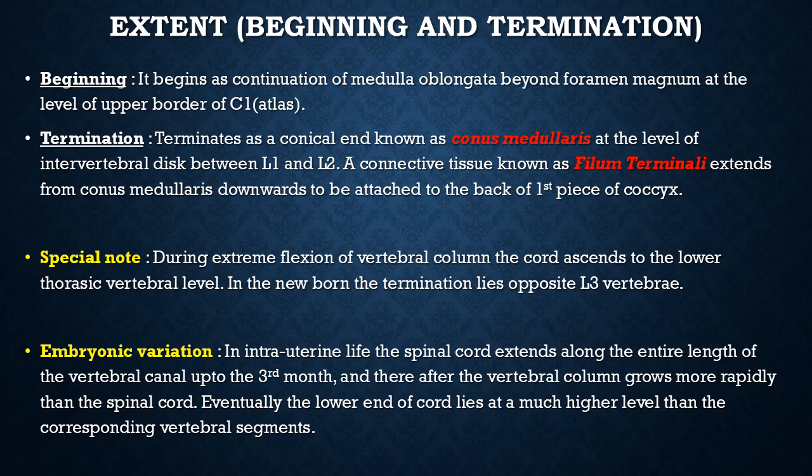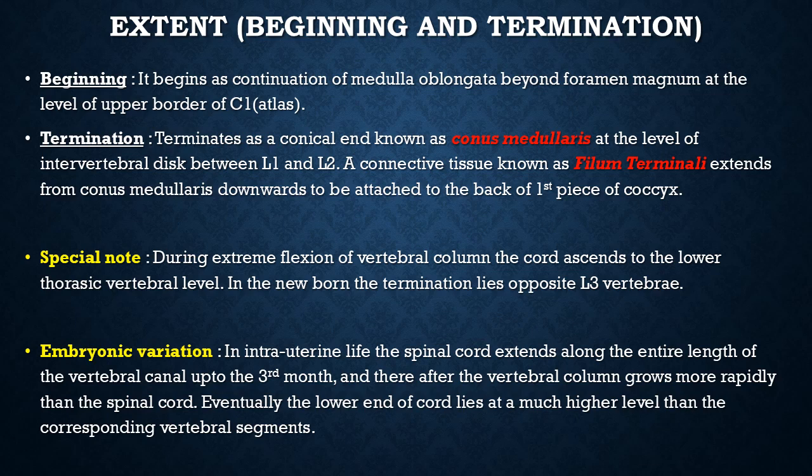Some special notes: during the extreme flexion of the vertebral column, the cord ascends to the lower thoracic vertebral level. In the newborn, the termination lies opposite the L3 vertebra. There are some embryonic variations.